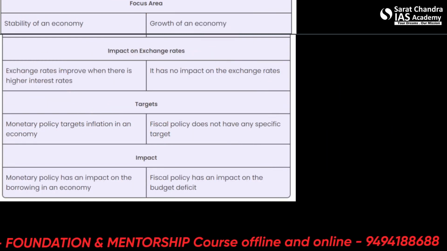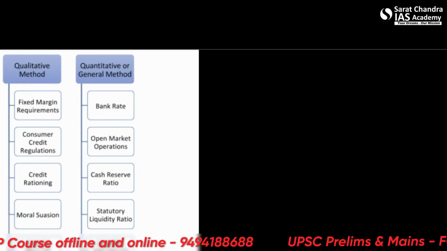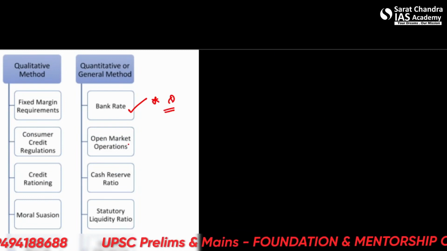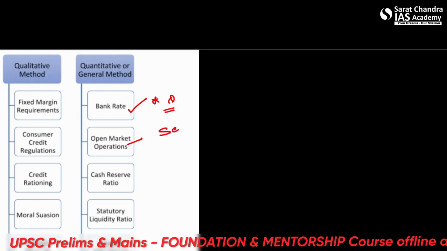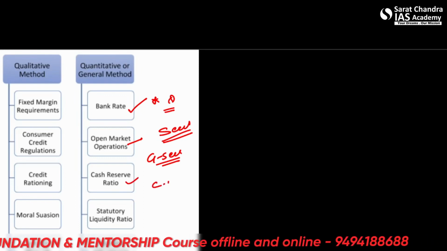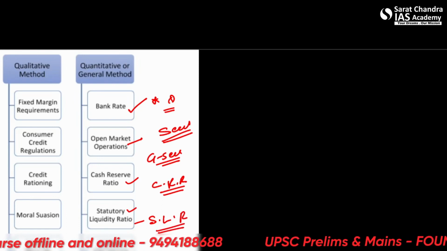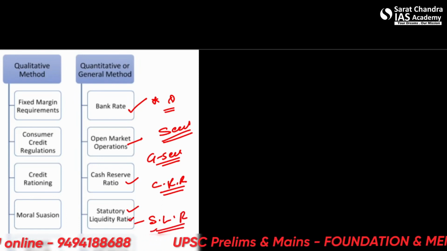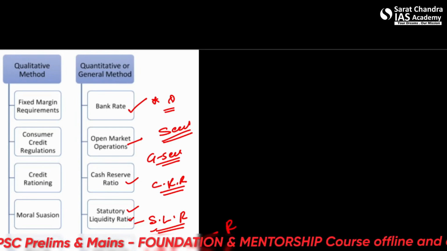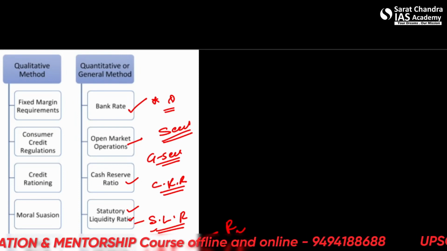Okay. So let's see what the tools of monetary policy are. Monetary policy operates through various tools. Some are bank rates, which is what the question is about. One is open market operations, which deal with securities, GSECs. The cash reserve ratio, CRR. We'll see about all of these. SLR, statutory liquidity ratio. LAF, liquidity adjustment facility, which operates through repo and reverse repo. And MSF, that is marginal standing facility.